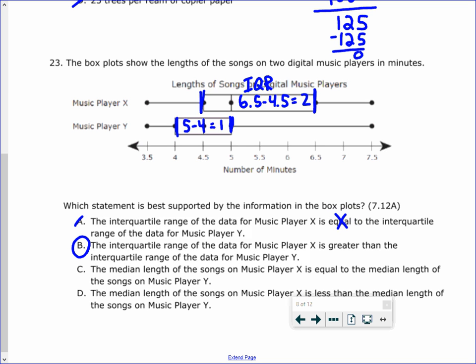The median length of the songs in music player X is equal to the median length of the songs in music player Y. Remember, the median is the middle line here. So this is your median, and this is your median. So as you can see, they are not the same. And then finally, the median length of the songs is less than the median length. So median X is not less than, it's actually greater than, because the median is 5, whereas the median on music player Y is 4.5. So our answer is B.